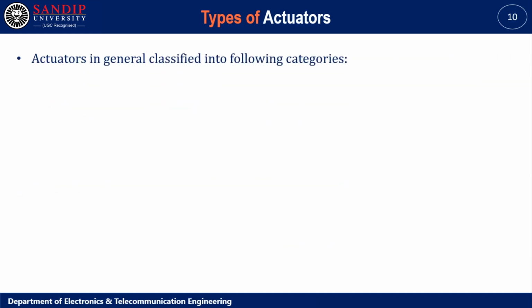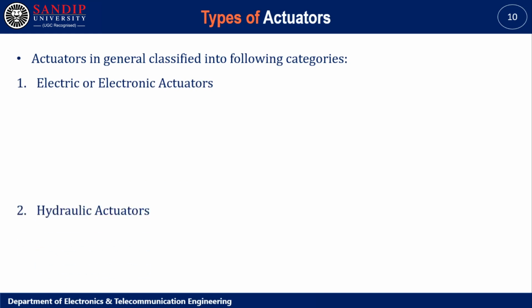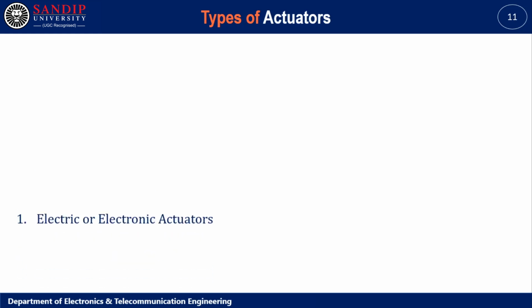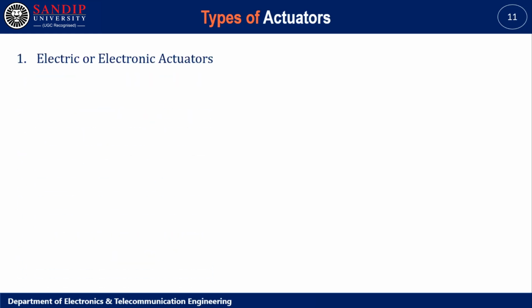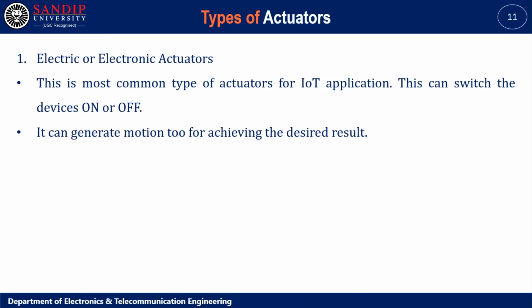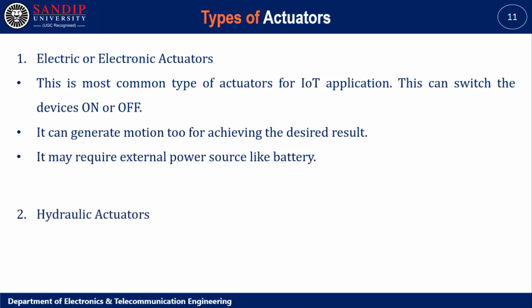Types of actuators. Actuators are in general classified into the following categories: electric or electronic actuators, hydraulic actuators, thermal actuators, pneumatic actuators. First, electric or electronic actuators. This is the most common type of actuator for IoT applications. This can switch the device on or off. It can generate motion too for achieving the desired result. It may require an external power source like a battery.